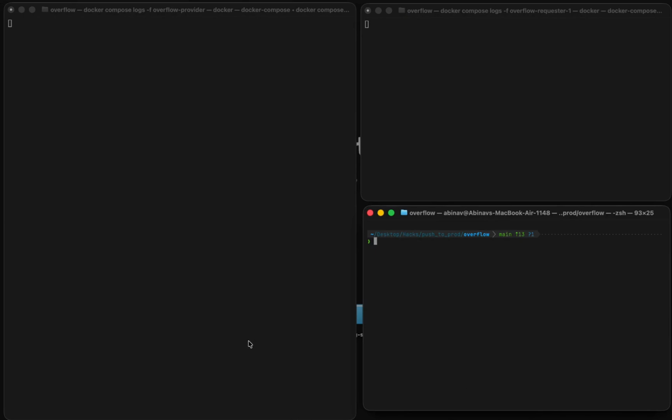Here's my setup. Two terminals tailing logs from two Docker containers. The provider is the sandbox host, and this is the requester that's deliberately resource constrained. This third terminal is where I trigger the actual task, and I'm going to run a real production incident through this right now. So let me run the command.